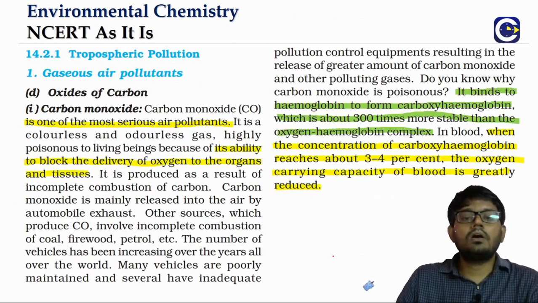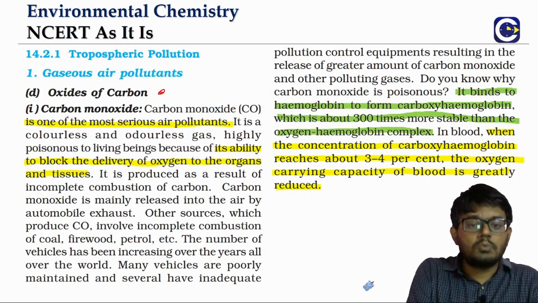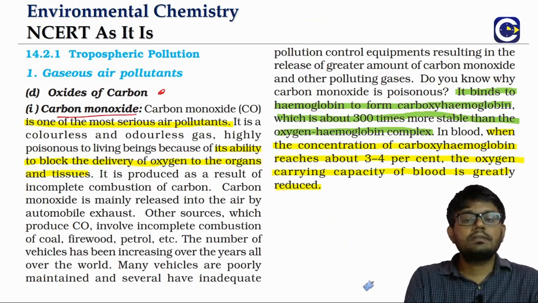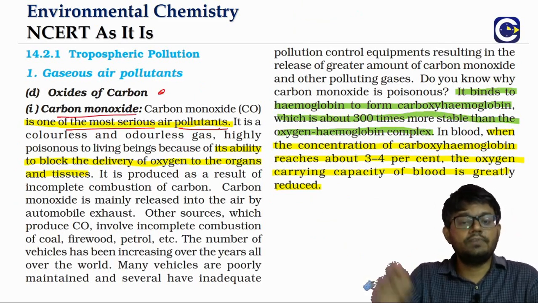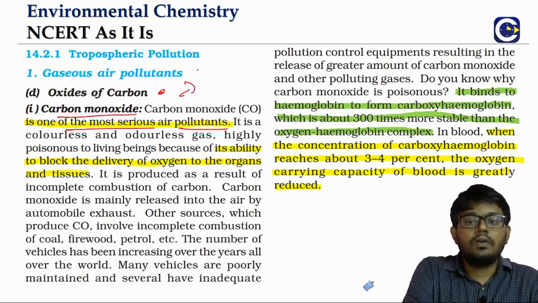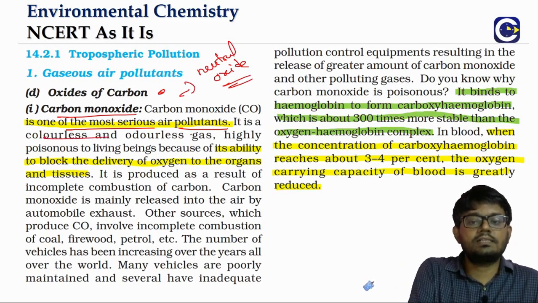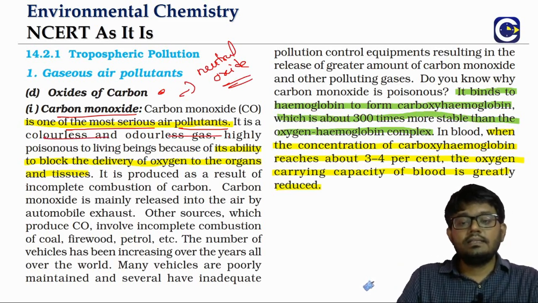Now coming to the oxides of carbon, these are two important ones. Carbon monoxide is one of the most serious pollutants. We will see why. It is a neutral oxide. Carbon dioxide is acidic, but carbon monoxide is neutral. It is a colorless, odorless gas, and it is highly poisonous.